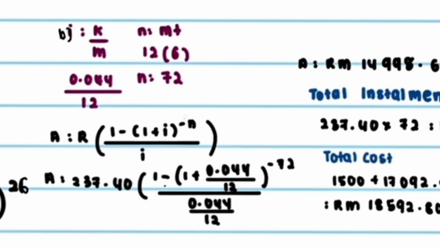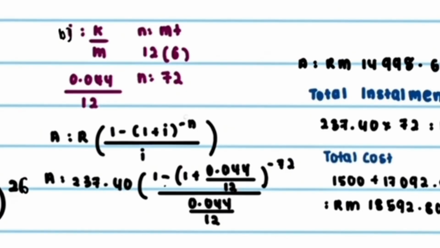For this question, we need to find the i first, which is i equals k over m. So k is 0.044 and m is 12, since it is compounded monthly. After that, we need to find the n. n equals m times t. m is 12 and we multiply by 6, since t is 6. And we got the answer n equals 72.